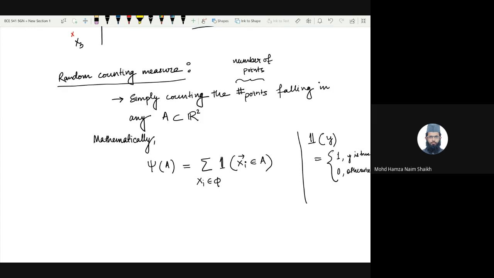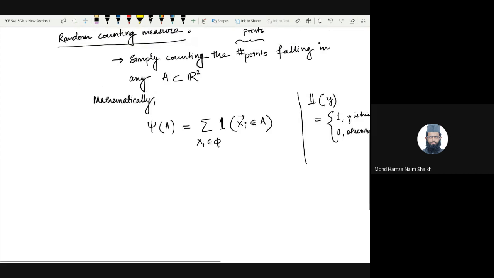If it belongs to that set, it counts it as 1, and we sum 1 for all such points which belong to this set A. Okay. Now, what can we say about this quantity psi of A? Is it a deterministic quantity? Is it a random variable? Is it a realization of random variable? Can anyone express what it is?